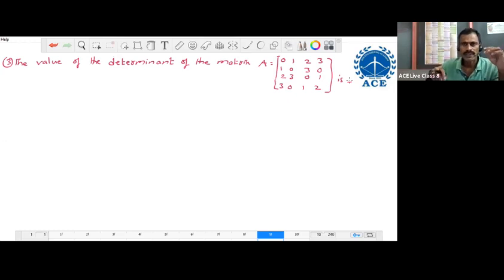Already I told you that whenever a higher order matrix is given, to write its determinant value, identify the row or column with more number of zeros and then expand along that row or column. Now I'm writing the expression.